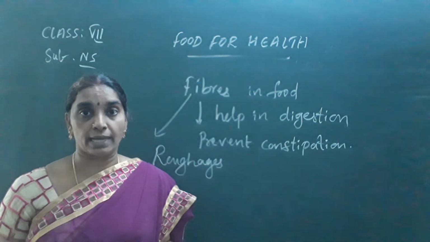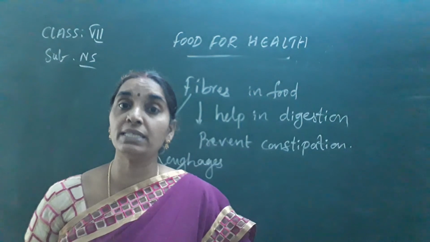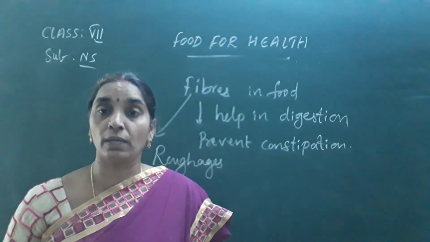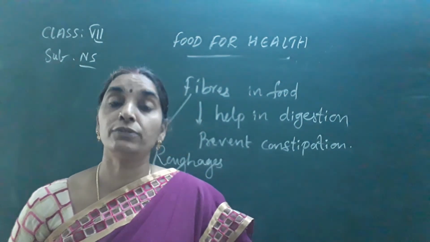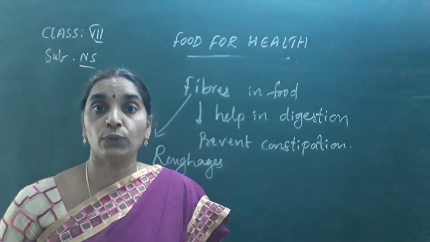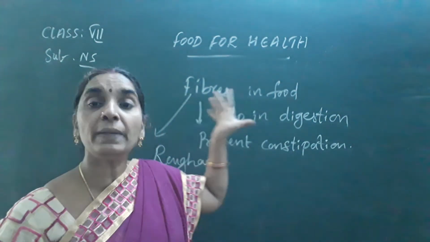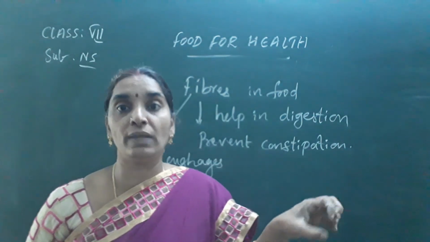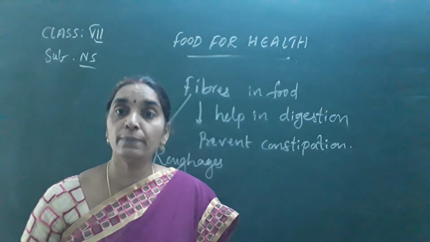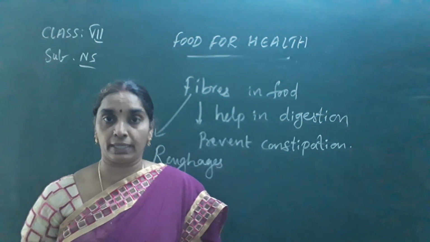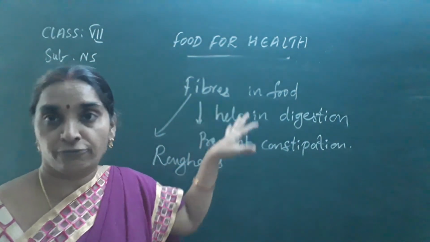They cannot be digested directly, but they form the bulk in our diet. Whenever you eat the green leafy vegetables or the groundnuts more and more, you feel somewhat bulk in your stomach, isn't it? But they help the food to digest. It takes place as if you are ready to go for motion, isn't it? So they help in digestion and they help for free bowel movement, and help in the easy movement in your digestive tract. Okay, so that is the main function of the fiber.